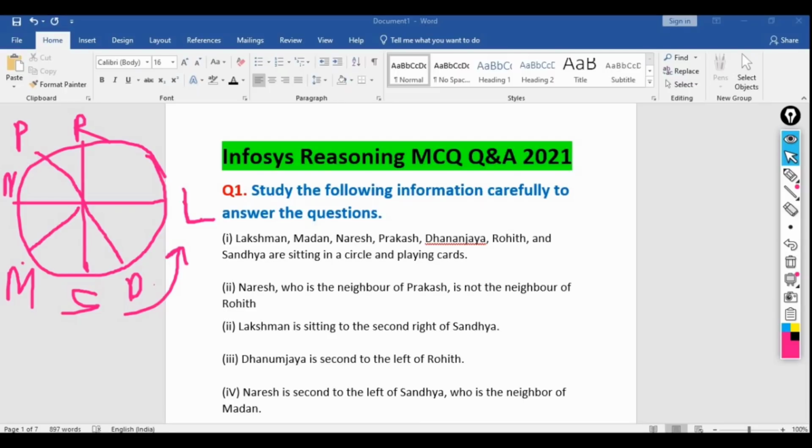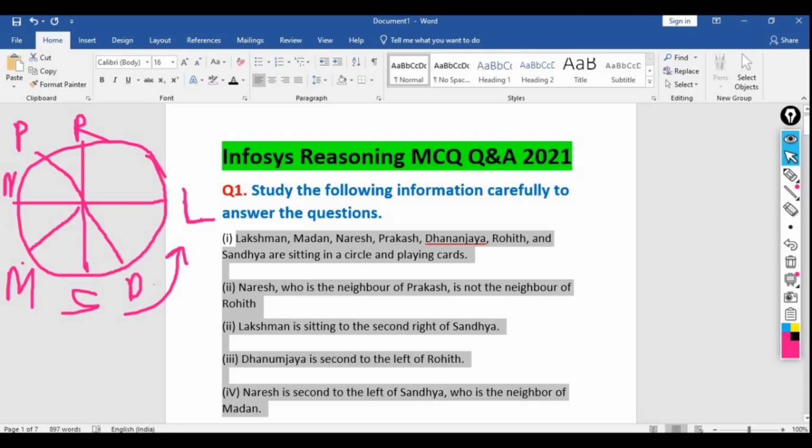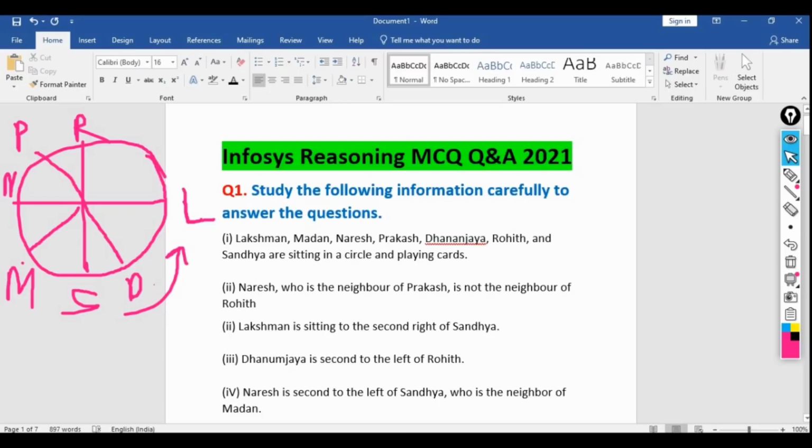So guys, I am requesting all of you to please check the sitting arrangement properly. Then only you will be able to solve the 5 questions. If you are doing anything wrong, then your next 3 to 4 questions will be totally wrong. So please cross check the sitting arrangement and see whether it is correct or not as per the conditions here. And one more thing, you have to do the right approach. So now let's move to the 4th question.